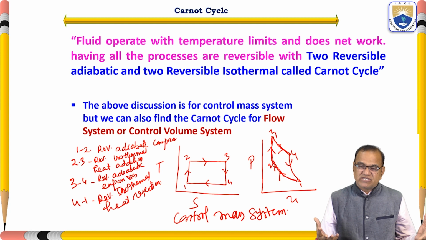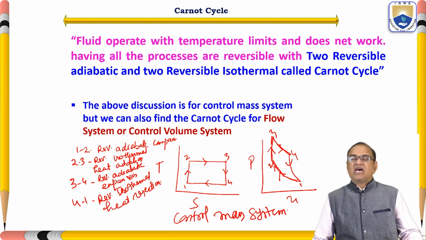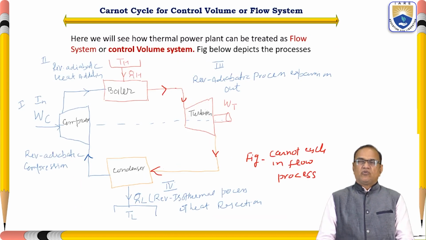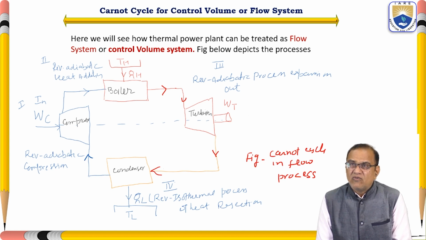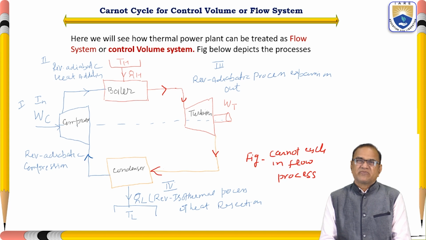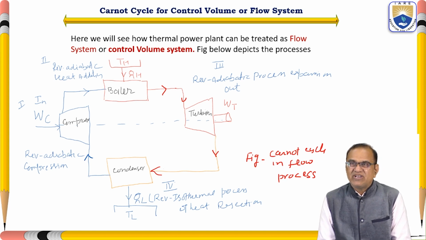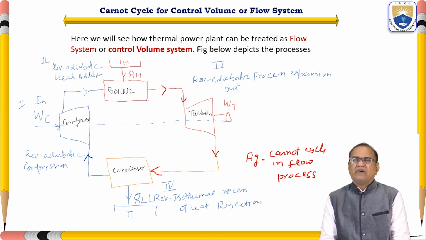We will see how in a thermal power plant, the gas turbine, the compression and other things are working. Here we will see how a thermal power plant can be treated as a flow system or a control volume system.